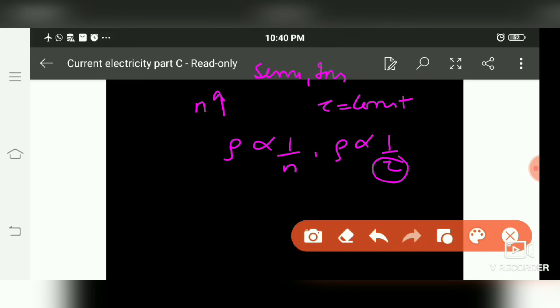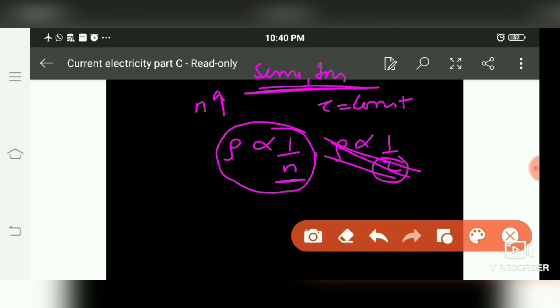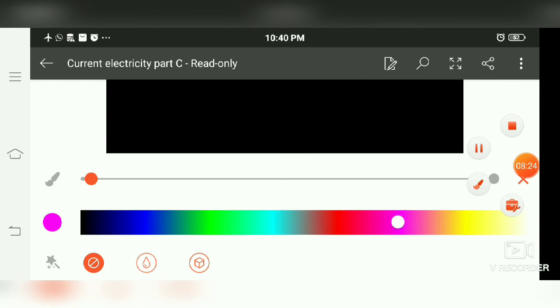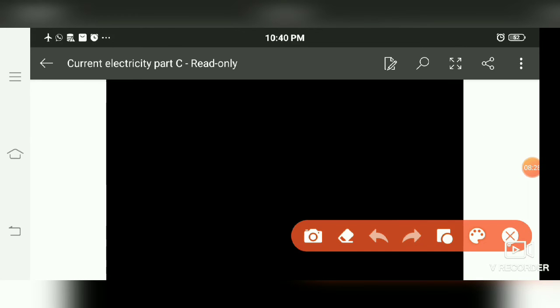As this factor is going to be constant for semiconductors and insulators, it is not going to contribute anything. So rho here is inversely proportional to number density, and for semiconductors and insulators, number density increases with increase in temperature.